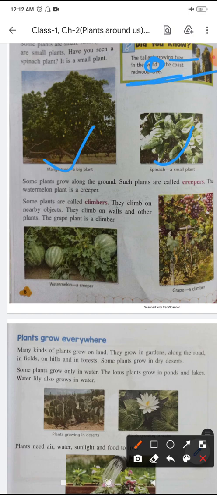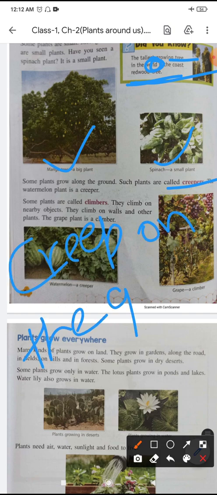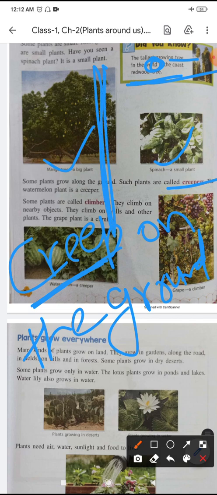Okay, redwood. So now the next: some plants grow along the ground. Such plants are called creepers. Creepers, as the name suggests, are plants that creep on the ground. Okay, the name is creepers. It means the plant which creeps on the ground is called a creeper. They have very long, thin stems that can neither stand nor support all their weight.